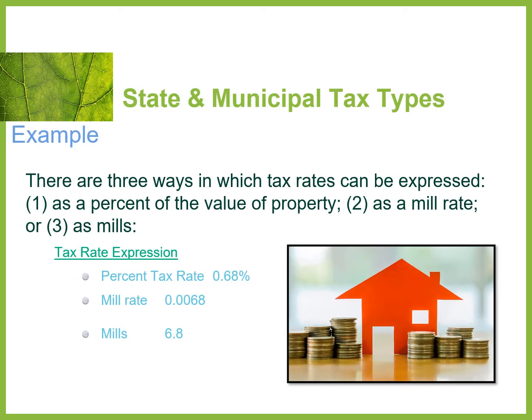Okay, with the rate that we just calculated, there are three different ways it can be expressed, right? The first one is a percentage of the property value. If 0.0068 is the rate we just got, the percent tax rate is 0.68. So we can say that we're going to tax your property at 0.68. Then we can look at a mill rate, and we'll talk a little more about that. The mill rate is the 0.0068 that we calculated, or we can look at it as mills, and that's 6.8 mills. We'll go through that a little more in just a second.